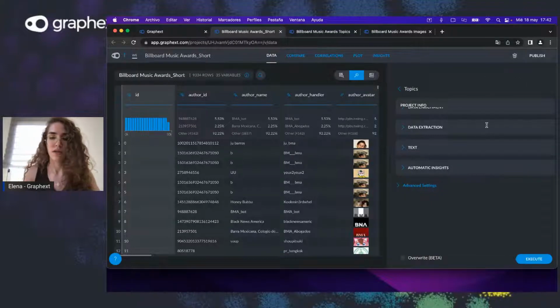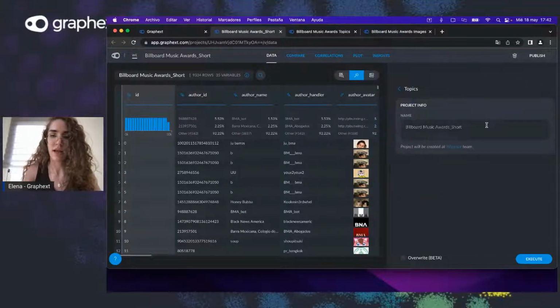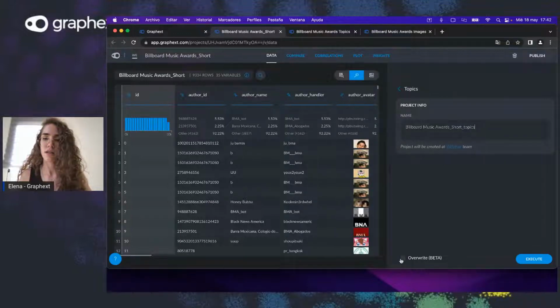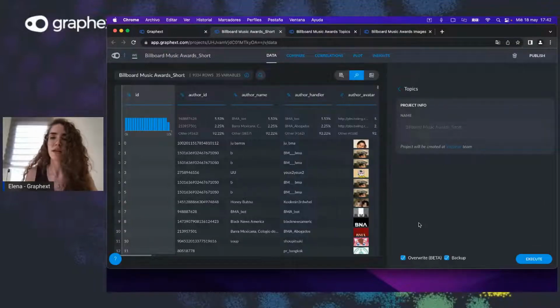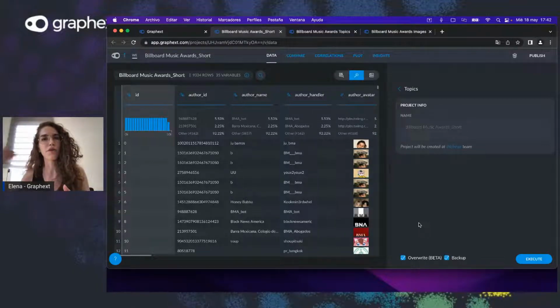So let's do that. And let's go to overwrite. What that's going to do, it's going to write in the current project that we're working in. Over that, it's going to write the information of our new project, so we don't find ourselves with a new project being created outside of this one.